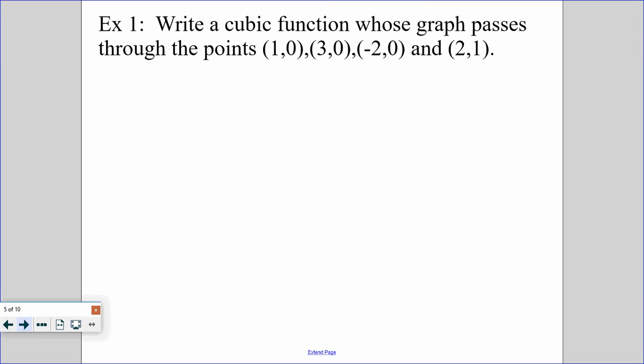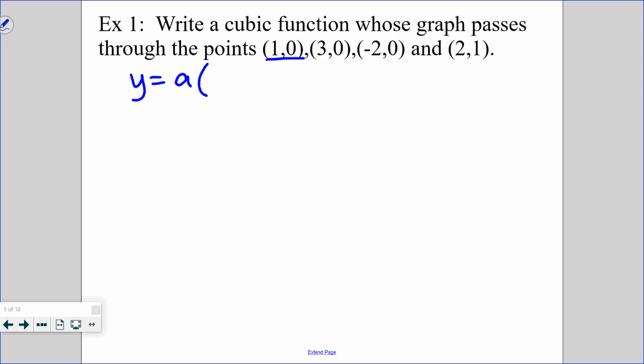So first we're going to start with writing a cubic function whose graph passes through the points (1, 0), (3, 0), (-2, 0), and (2, 1). So it's a cubic function and we see 3 zeros. So we're going to put it into intercept form, but what we don't know is our a, our leading coefficient. We don't know what that is.